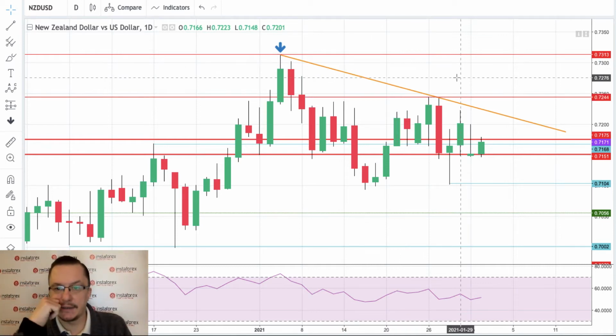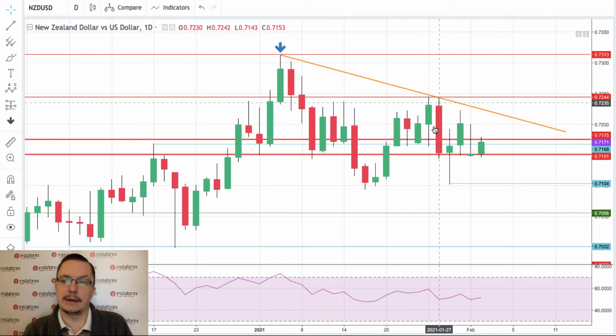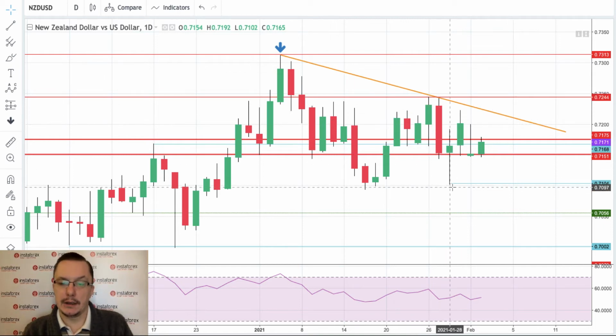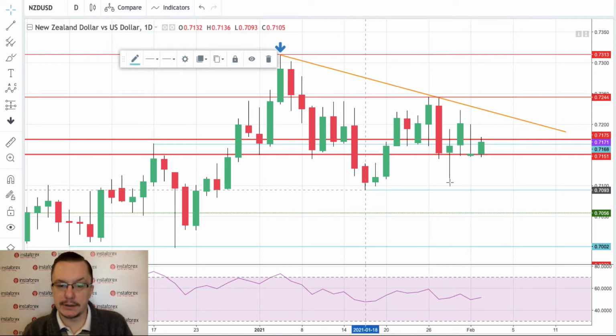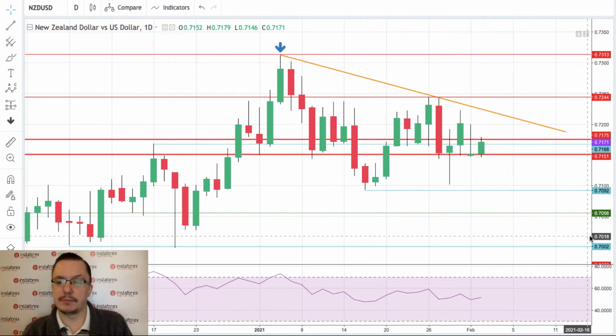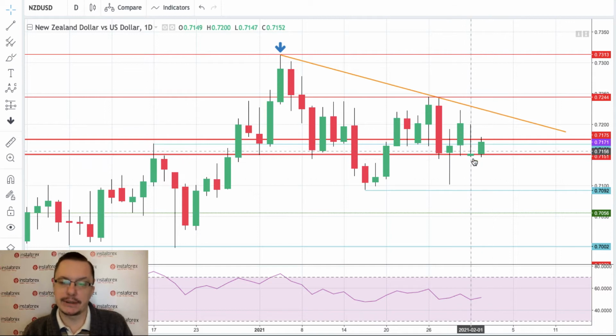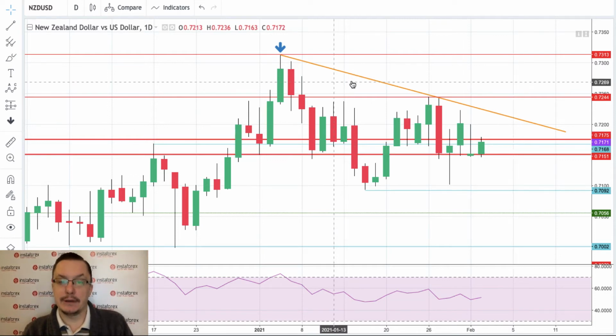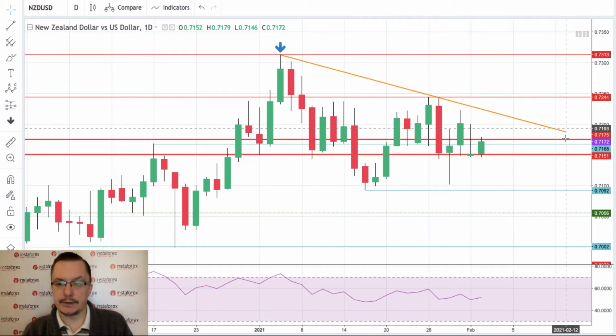So we got 7,244. We got a bearish engulfing here. We've made almost a new low, so we just mark this low from the 18th of January as our key short-term technical support, 7,092 pips. Right now we are just bouncing up and down around the old levels here. As you can see, this zone has been violated already, but we are trading below this short-term trend line.